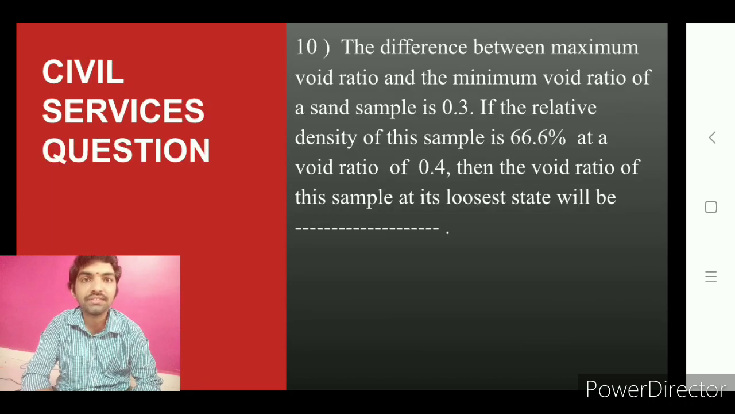This 10th question is a civil services objective question. A recent civil services question, I remember. The difference between maximum void ratio and minimum void ratio is given, relative density concept again. So these were the questions. We have given 10 questions only, not more, not less, moderate.